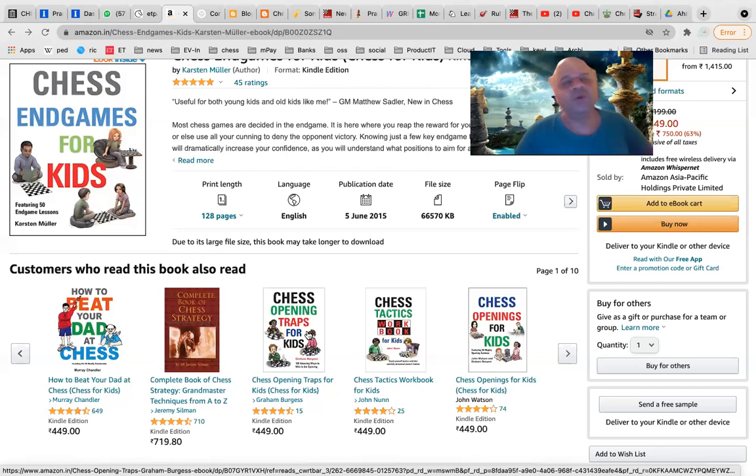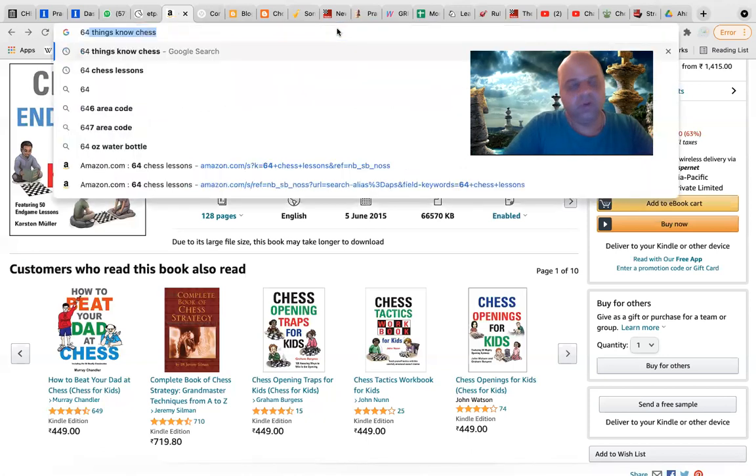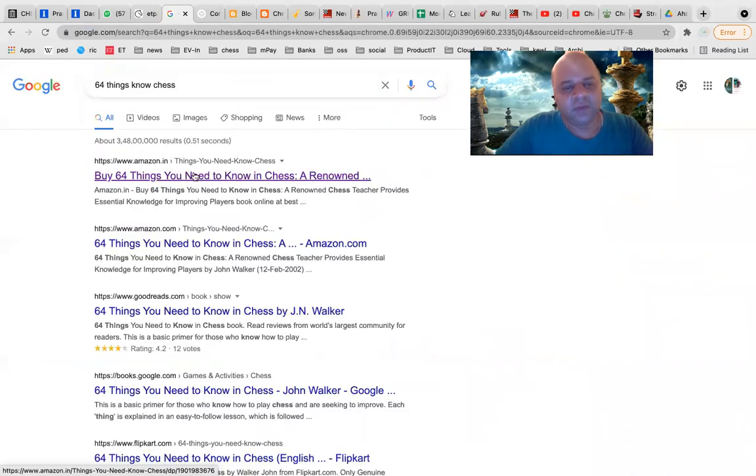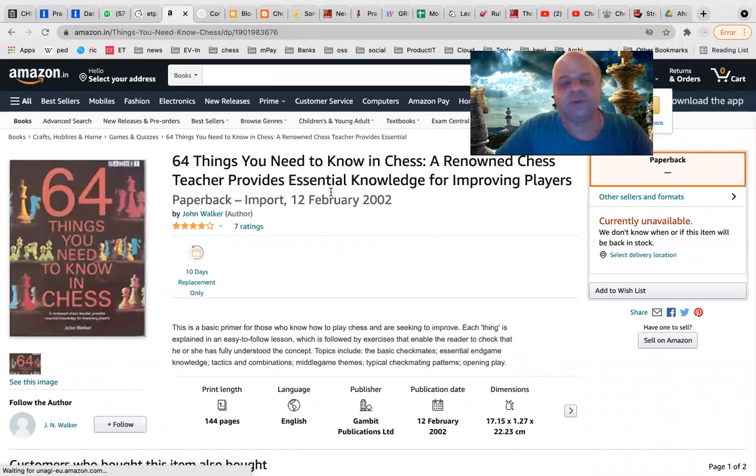Then there is one more book that I'm suggesting. If you want to buy just up to level 4, then there is 64 Things to Know About Chess. This is a single book with 64 lessons, which covers opening, middle game and endgame, all 3 of them, but in one book. That means it will not be covering as much as the other 5 books.